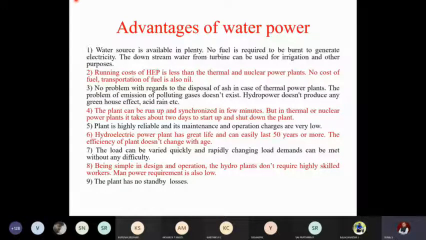But here in hydroelectric, there are no such mechanisms. It's only a single layout plant. So maintenance cost will be very low. Coming to the next point, that is the sixth point, a hydroelectric power plant has greater life and it can easily last for 50 years.